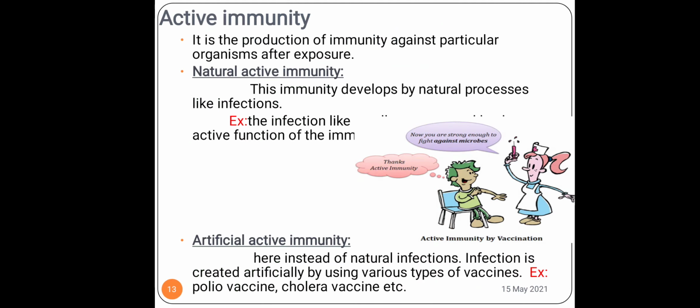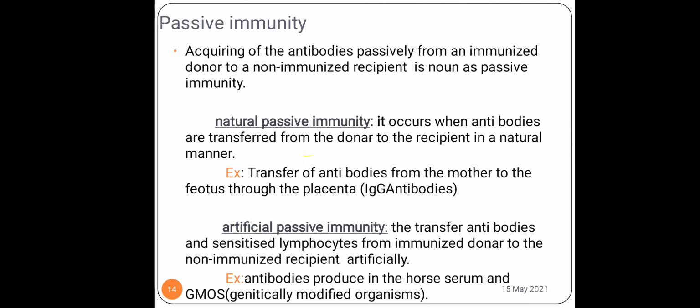What is active immunity? Active immunity here is wherein your immune system is active. Your immune system is doing some activity there. Now, natural active immunity is wherein unknowingly a pathogen enters into your body. You do not know, but a pathogen enters. That's naturally it is entering. You are not doing anything. You are not forcing any organism to enter. You are not stopping any organism from entering. So that's called natural immunity. Example, any infection that you are getting.